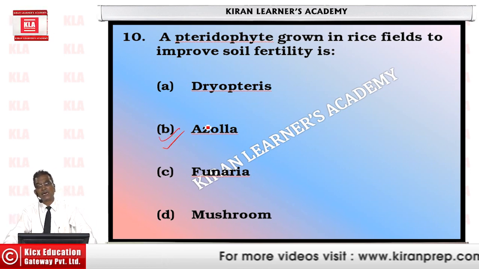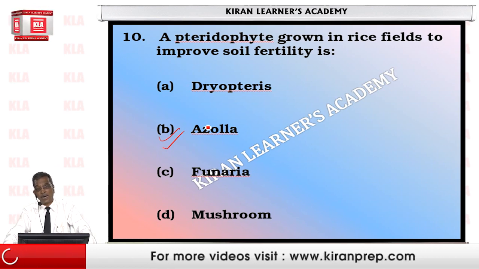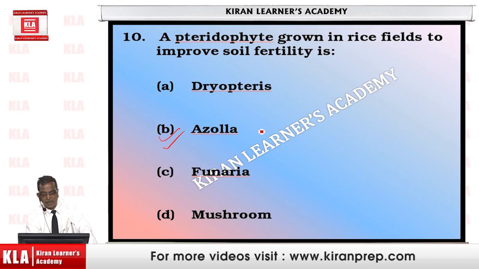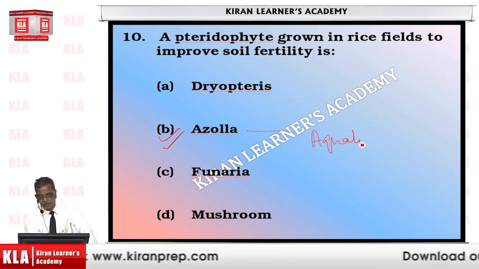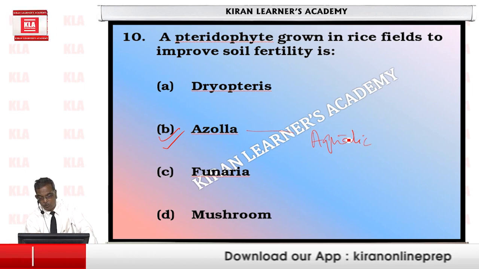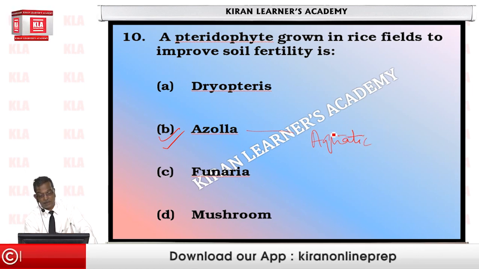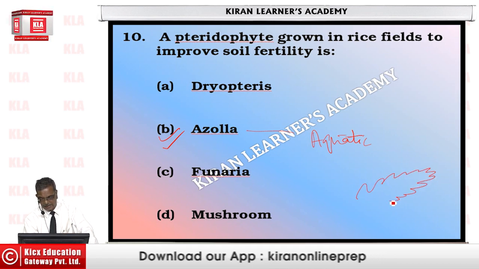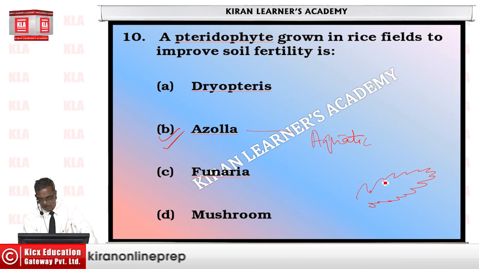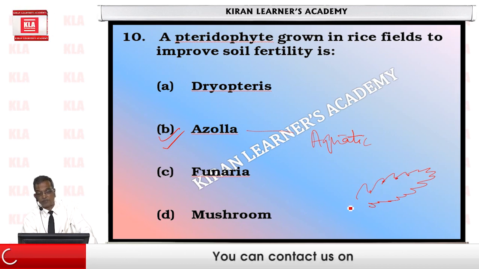Azolla is a pteridophyte. And the specificity of Azolla is that it is aquatic. That is, it grows in the water. Second, its leaves are striated, that is, they have these edges inborn.